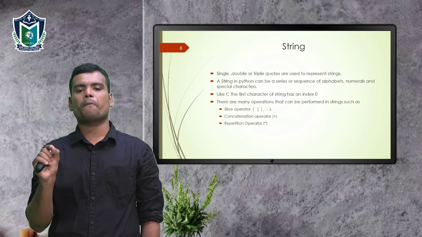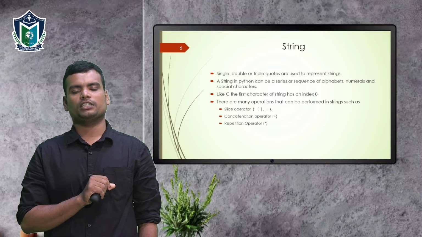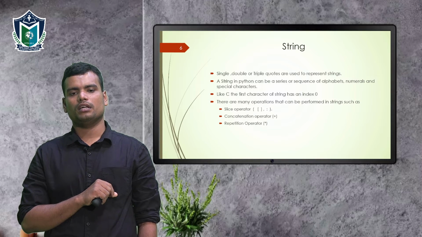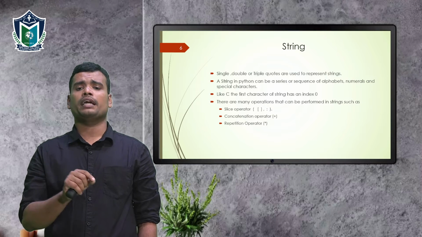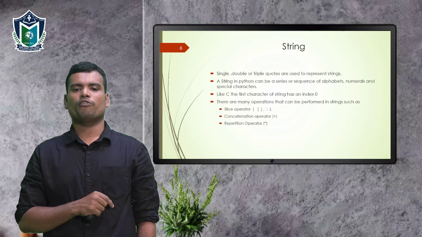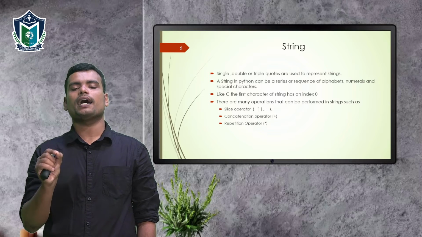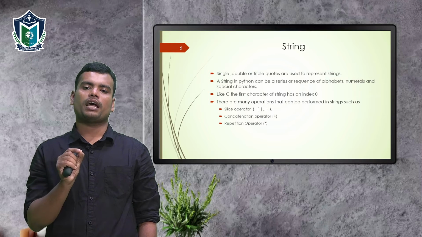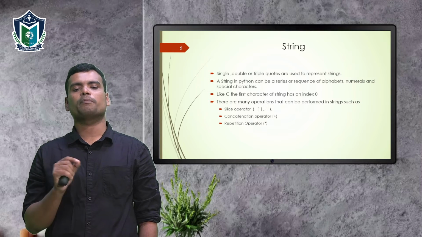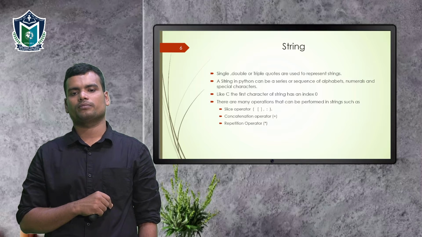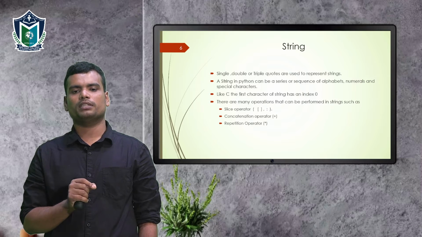And for the repetition operator, we use the symbol star. We use this repetition operator to print the same string a number of times. For example, A equal to hello. If we print A star 3, then it will print hello, hello, hello, 3 times. Likewise, we can repeat the string value. These are all discussed in module 4 of our Python programming chapter.